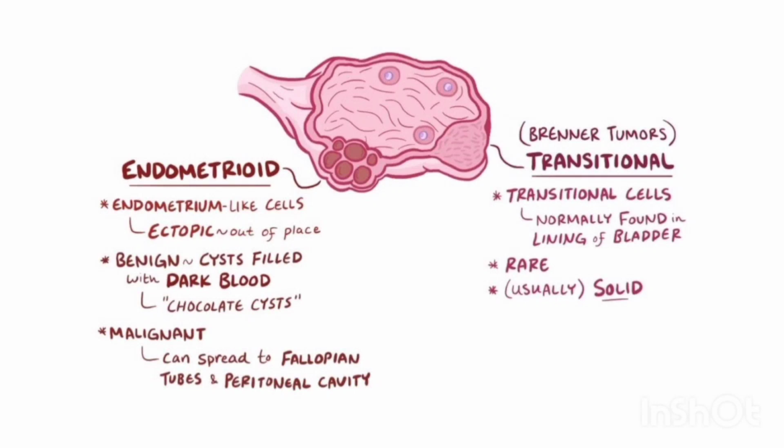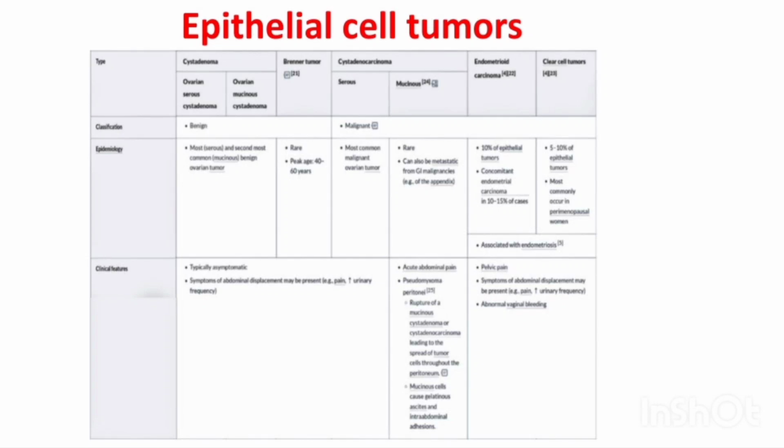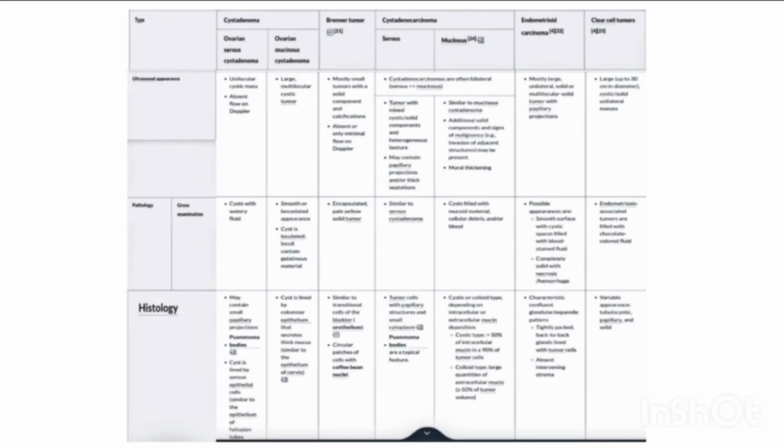Coming to Brenner's tumors, also known as transitional tumors, they develop from transitional cells that are usually found in the lining of the urinary bladder. They are solid tumors and rarely seen. I have uploaded a table on epithelial cell tumors, the types, the clinical features, the ultrasound appearance, and the histopathology features.